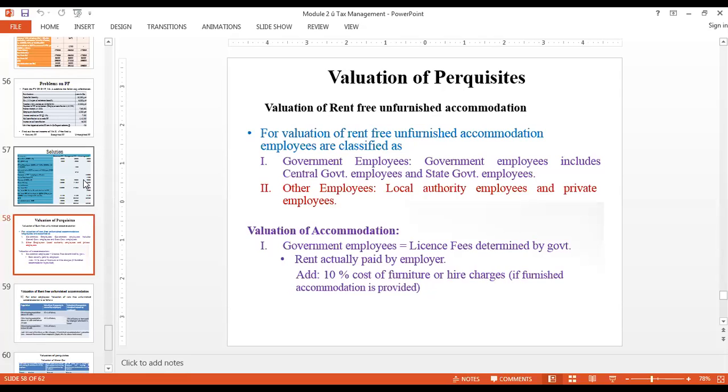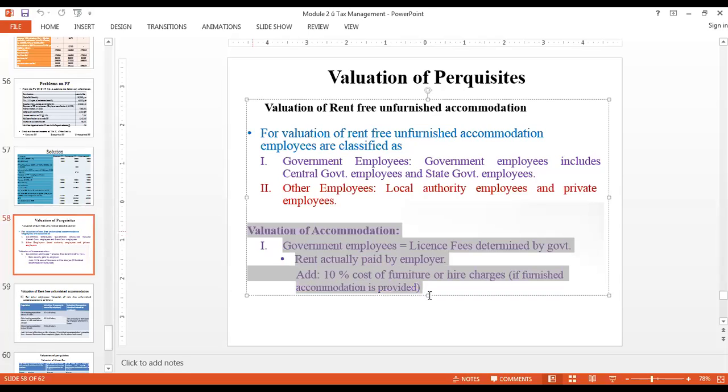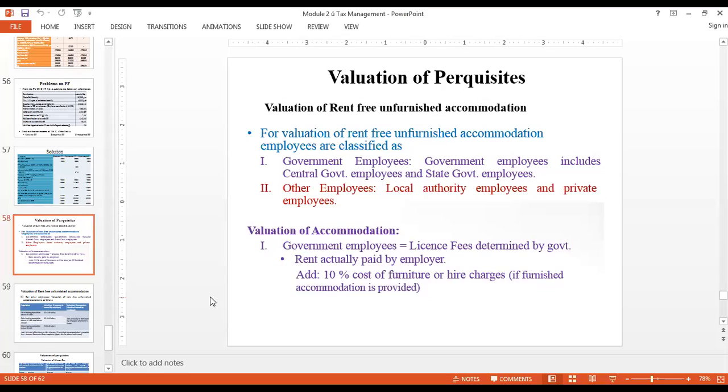So this slide basically talks about that. First thing is, if such an accommodation is given to you, the first classification is whether you are a government employee or a private employee. If you are a government employee, how the valuation is done is mentioned in the last part of this slide, that is this part. What does it say? It says for government employees, license fee means the rent that is determined by the government.